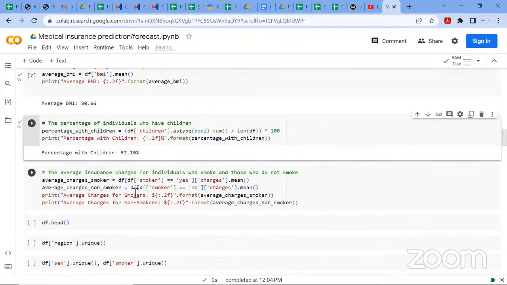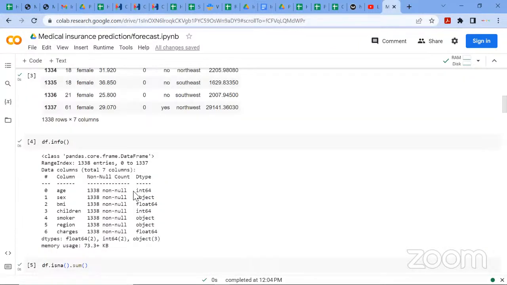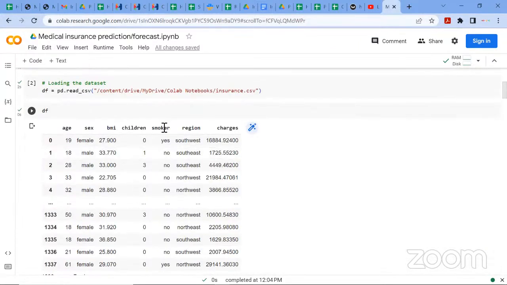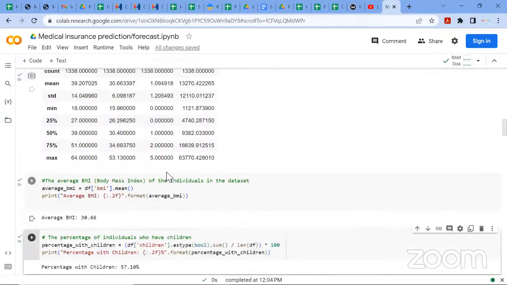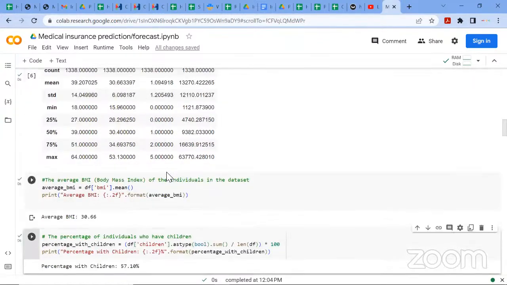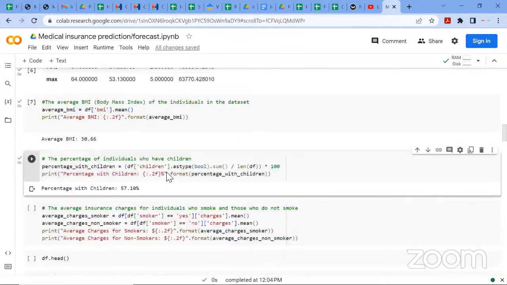So also to check the average insurance charges for individuals who smoke and those who do not smoke relating to the data set. So there's a column that says if the individual is a smoker or not, yes or no. Mind you, it's a medical cost insurance. So to check the average amount they will bill an individual that smokes or does not smoke, let's just run this analysis.